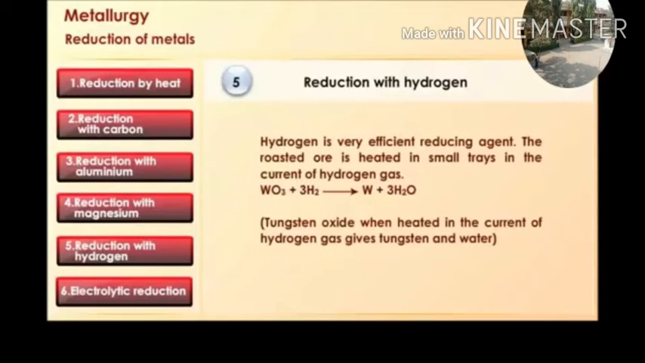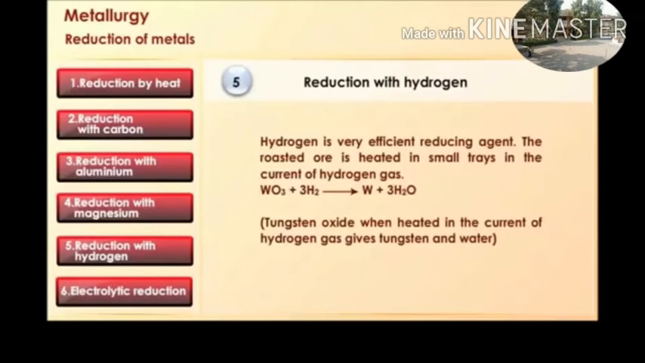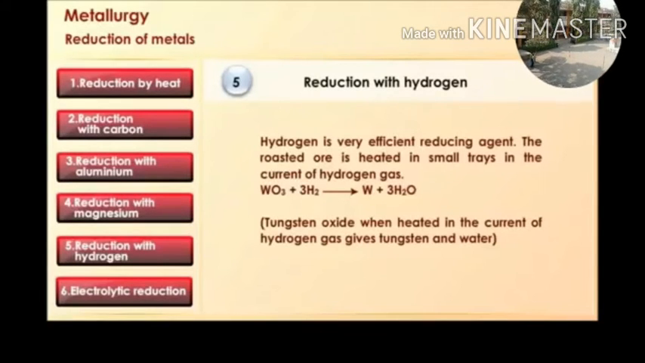Reduction with hydrogen. Hydrogen is a very efficient reducing agent. The roasted ore is heated in small trays in a current of hydrogen gas. Tungsten oxide, when heated with hydrogen, gives pure tungsten plus 3 molecules of water.